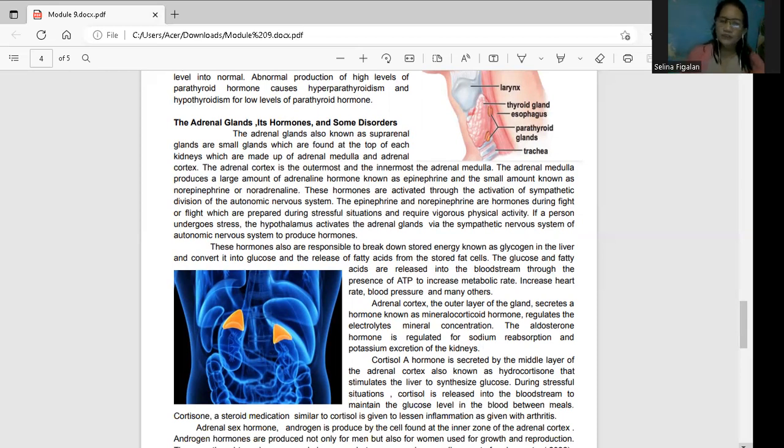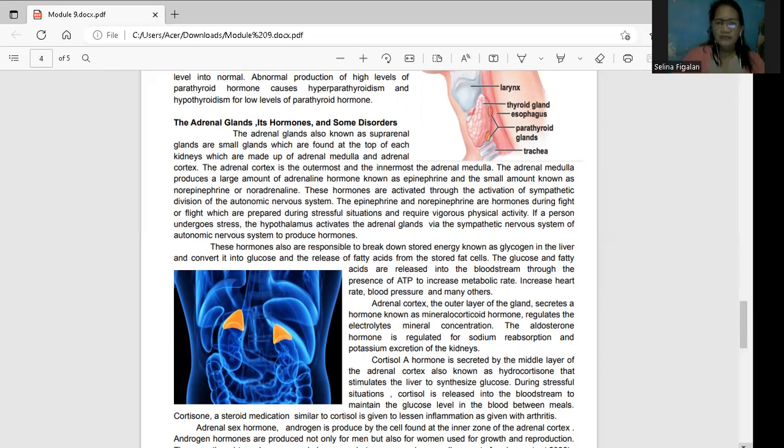So pag may depletion yung glucose natin sa katawan, nagiging katuwang rin aside from your pancreas, dahil ang pancreas natin is responsible also for the release of your glucagon. So the hormones found inside your adrenal glands are responsible also to break down this stored energy into glucose. Why? Kasi pag may depletion ng glucose natin into the bloodstream, kailangan i-convert yung stored energy into kinetic energy. Kung naalala nyo, class, from potential or stored energy into kinetic energy.